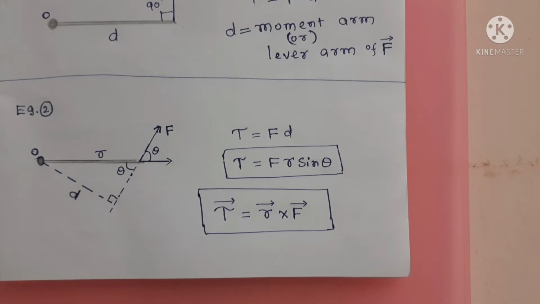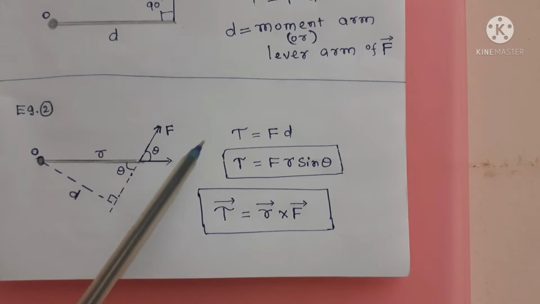This is example 2. This is a rod of length R. This end of the rod, O, is fixed. One force F is applied along this direction. So this force F makes an angle theta with the direction of the rod. This is the direction of the rod. So theta is the angle between the direction of the rod and the applied force.